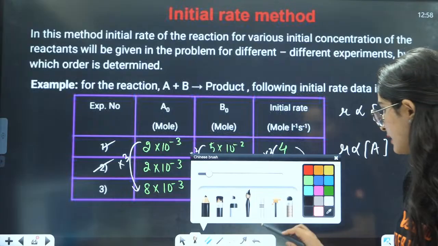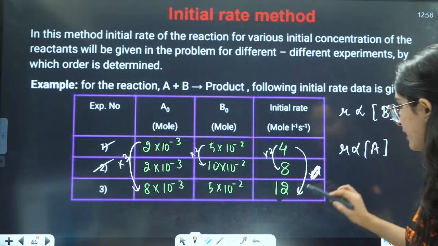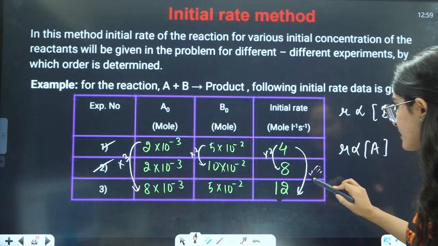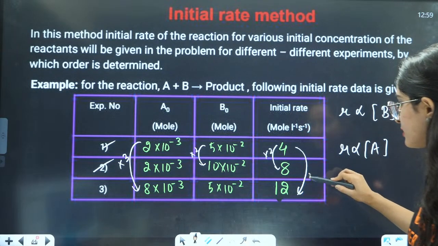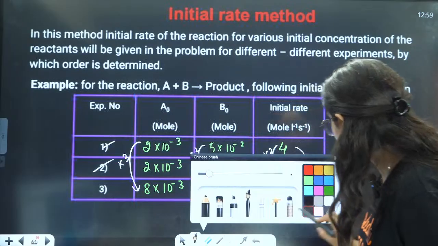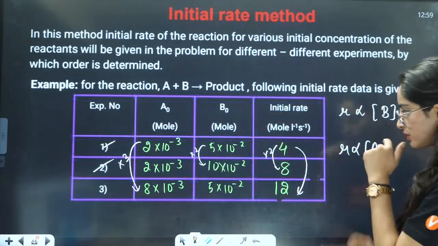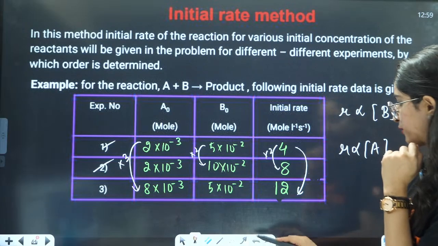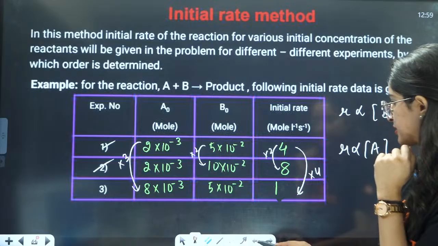Rate is increasing by which thing if I am writing 12 here? Rate is increasing by, wait a minute, 3 times. This too, yaar, it will be the same thing. I want to have some different kind of question.